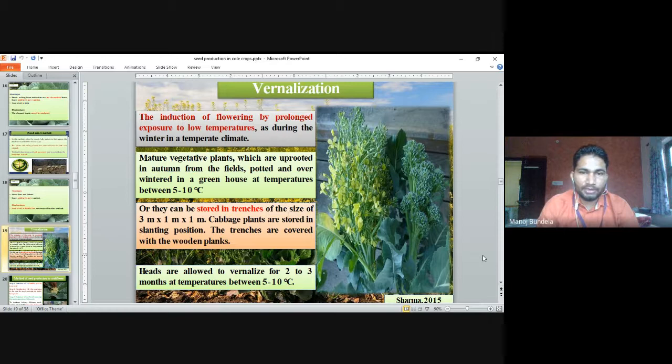The cabbage plants are stored in slanting position. The trunks are covered with a woolen blanket. After storing, we have to cover it with the blanket. Heads are allowed to vernalize for 2 to 3 months at a temperature of 5 to 10 degrees. So vernalization will start in 2 to 3 months at 5 to 10 degrees centigrade.